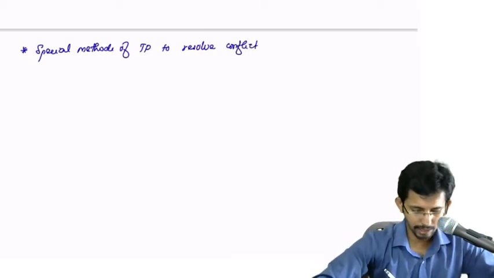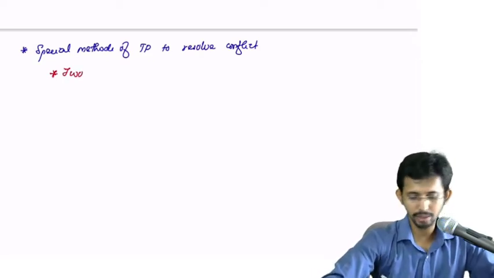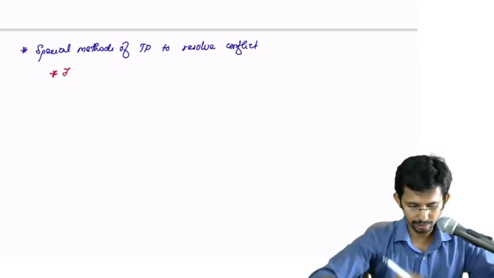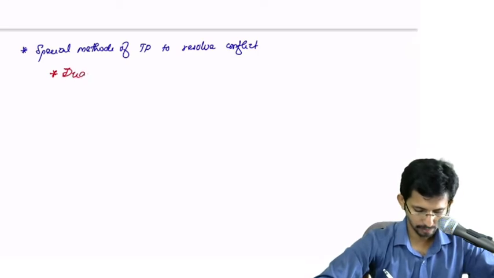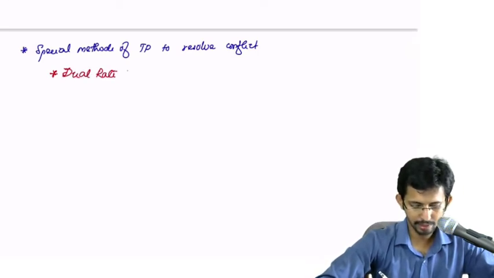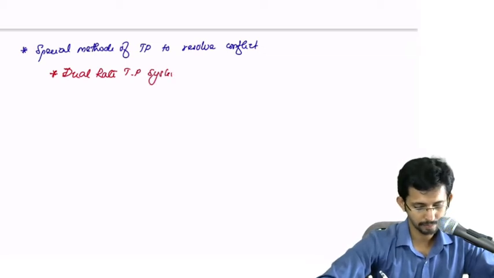And which is the first method? The first method is known as the dual rate TP system, the dual rate transfer pricing system.